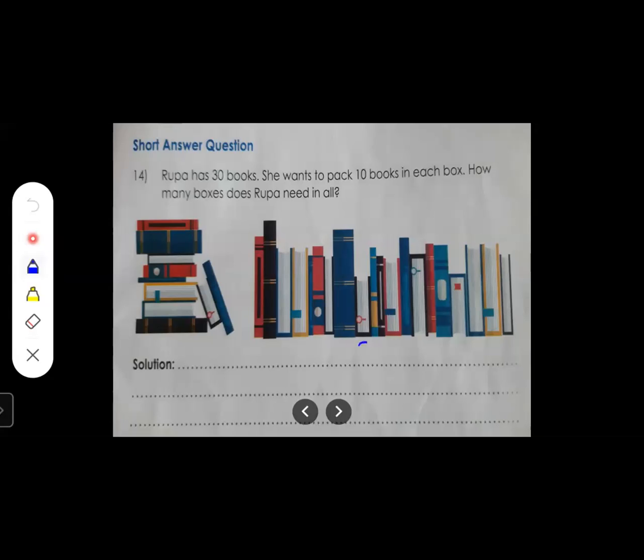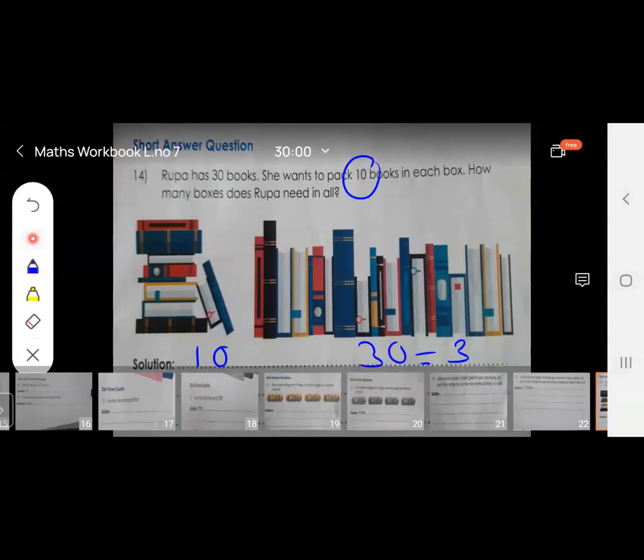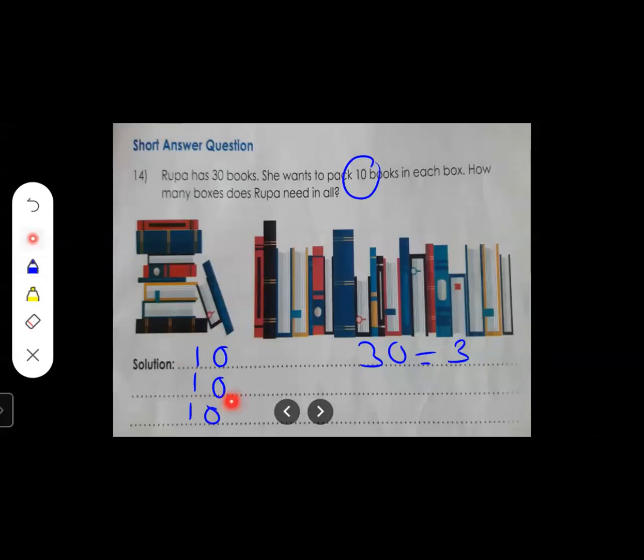So 30 is equal to how many? 30 is equal to 3 tens. So we are going to make 3 tens over here. See, 10 books in each box. 1, 2, 3, right? Students, tell me, this 10 books we have kept in one box, another 10 books in another box, and this 10 books in another box. So how many tens? 10, 20, 30.